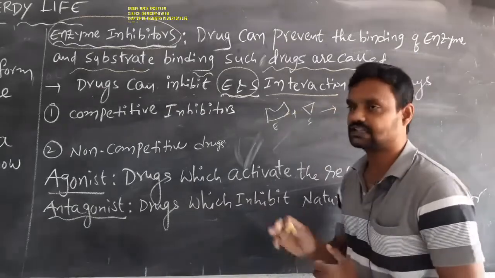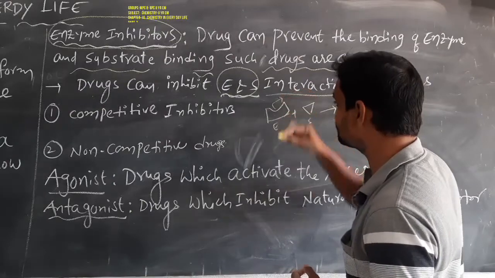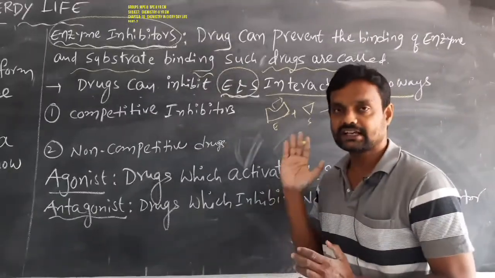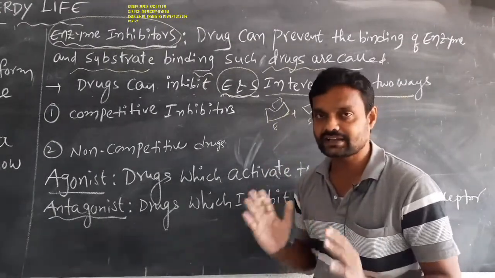Generally, the substrate occupies the active site which is present on the enzyme. When it occupies that active site, the reaction will be completed.